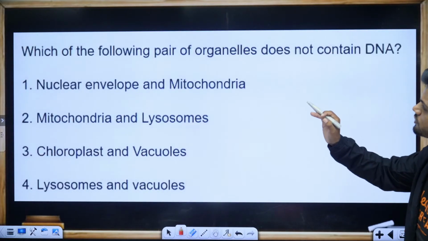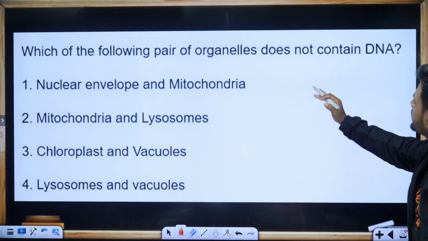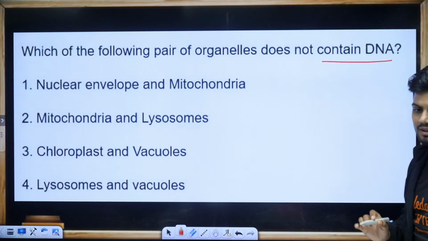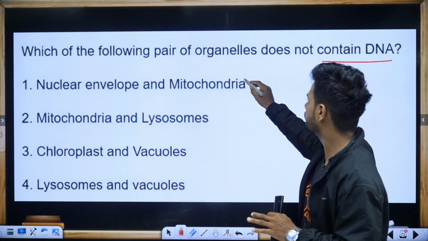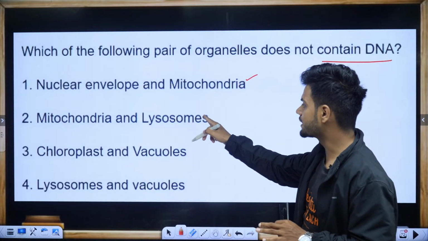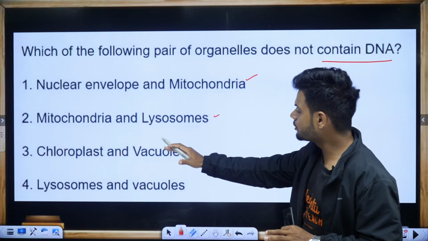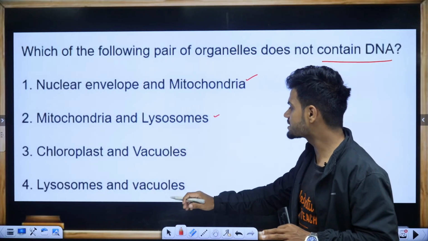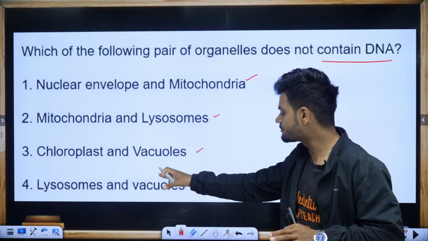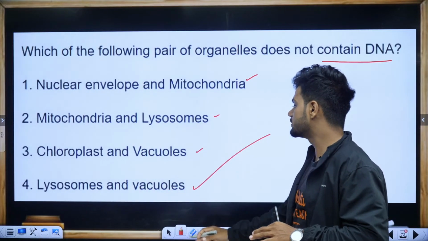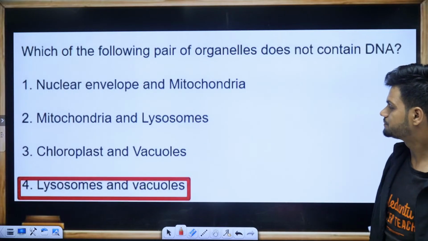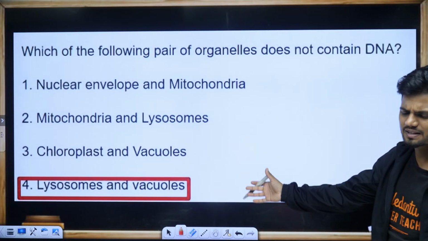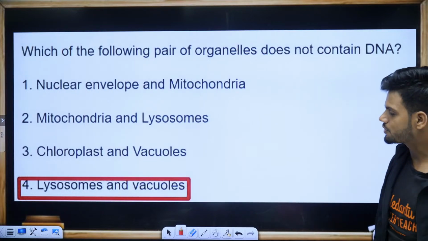Next question. Which of the following pair of organelles do not contain DNA? That is, DNA is absent. Nuclear envelope and mitochondria. Mitochondria has DNA. Mitochondria and lysosome. Mitochondria has DNA. Chloroplast and vacuoles. Chloroplast has DNA. Lysosomes and vacuoles, this is the right answer. Both of them do not have DNA. Easy answer. Students, do you realize every single line of NCERT they have given you a question.